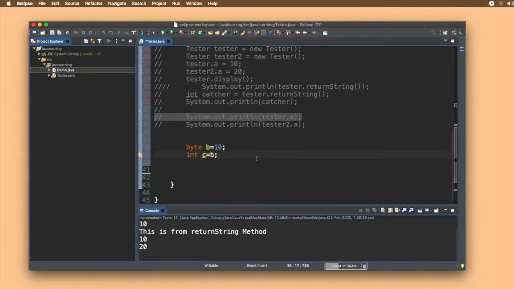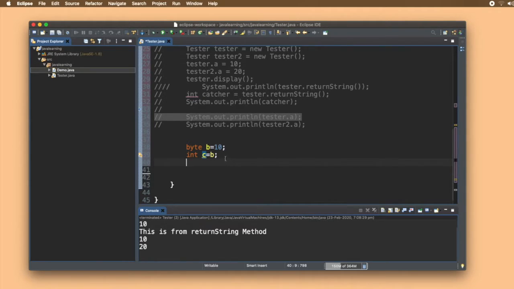What does this line mean? The value of b is assigned to c. b is of type byte and c is of type integer. Integer is bigger in size, so integer can very easily store the value of byte. This is known as widening, also known as implicit typecasting.